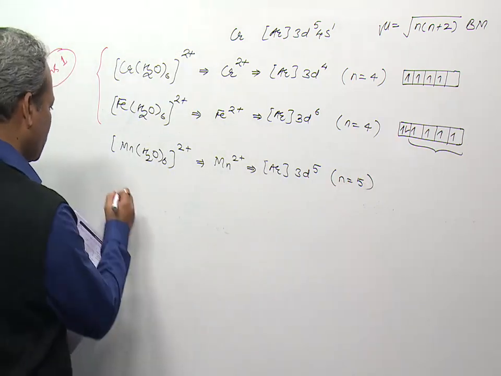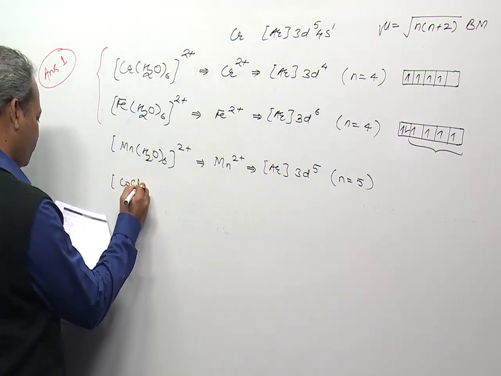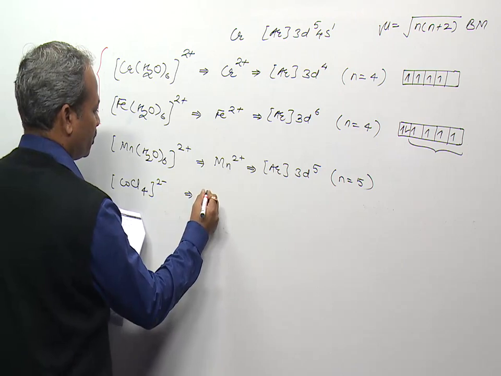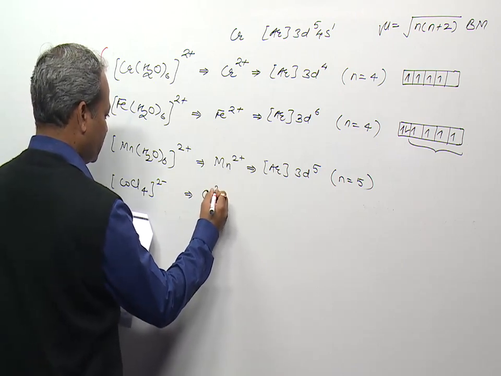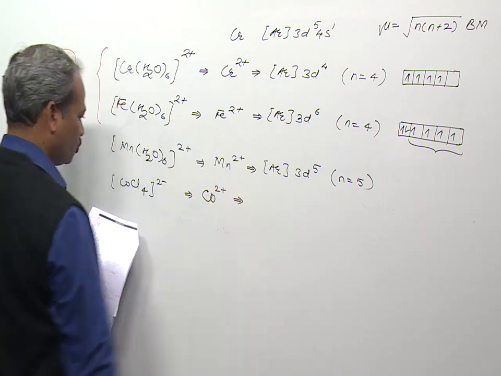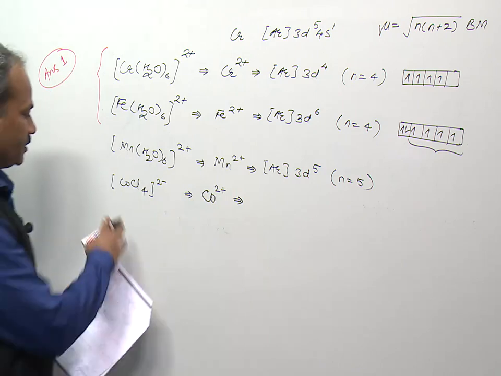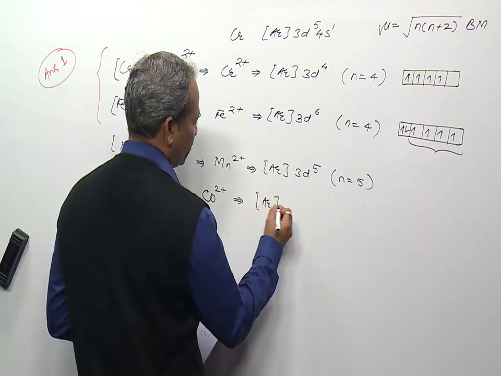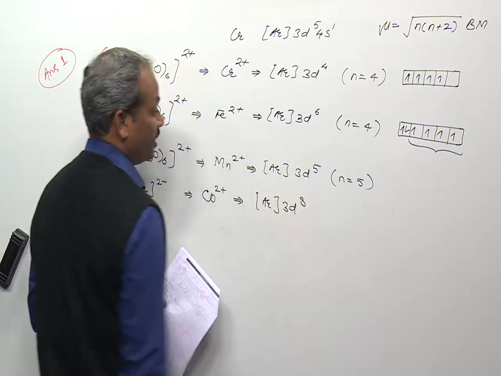And we have one more compound, CoCl4 2 minus. So here cobalt is in 2 plus state, plus 2 and minus 4, minus 2.